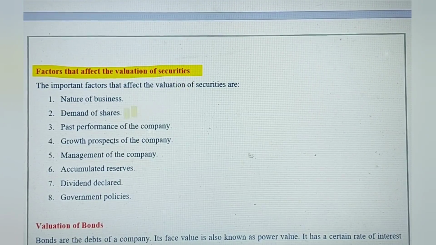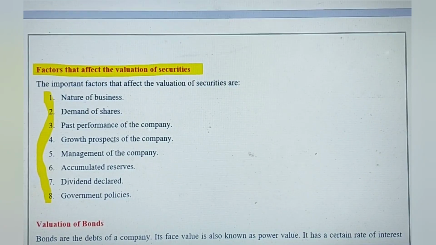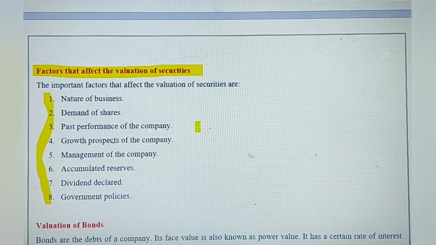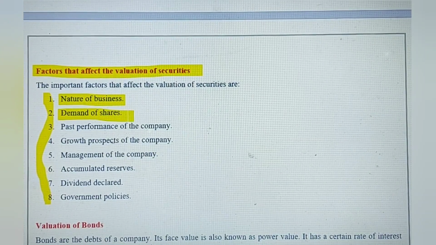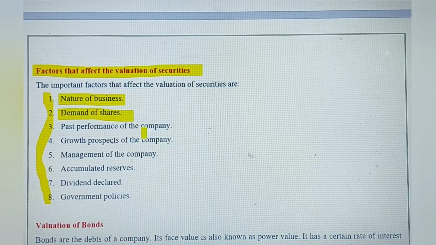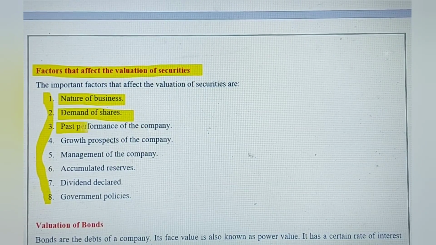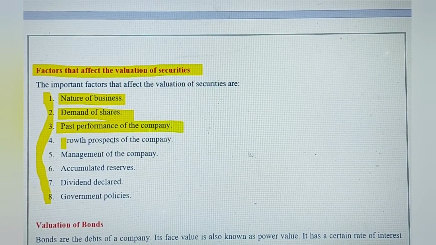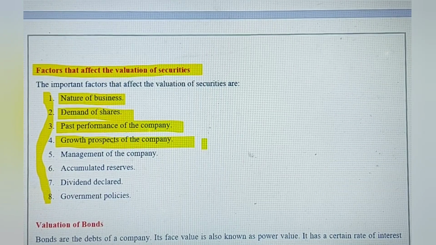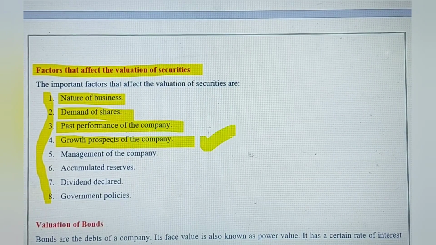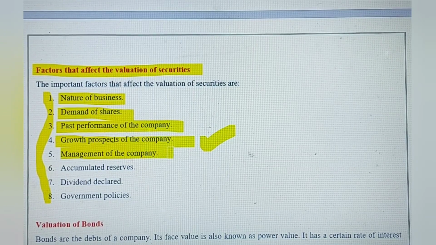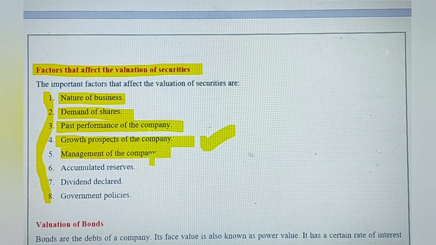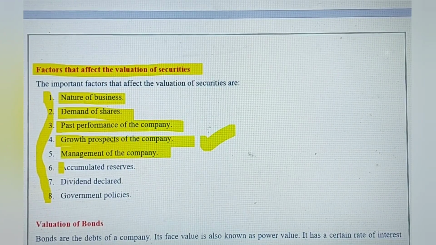Factors that affect the valuation of securities. So when you are valuing, like how much will be the price of your security, your shares, a company needs to analyze all these 8 factors, like its nature of business, the demand of the shares, like how much the people like to buy the share of the company, then the past performance of the company in terms of profits and in terms of assets and liabilities, then growth prospects of the company, so how about the future of the company, then what about the management of the company, how is the management, how is the board of directors and all the management employees, so how they like to manage the company.